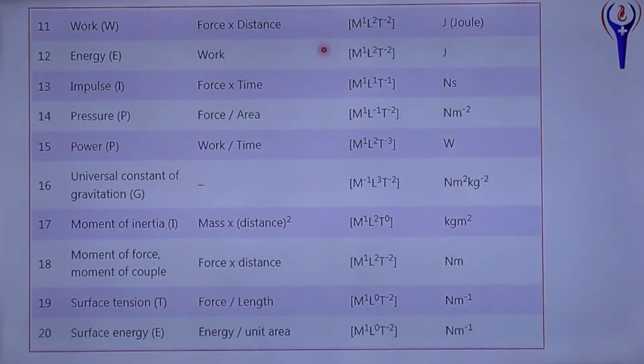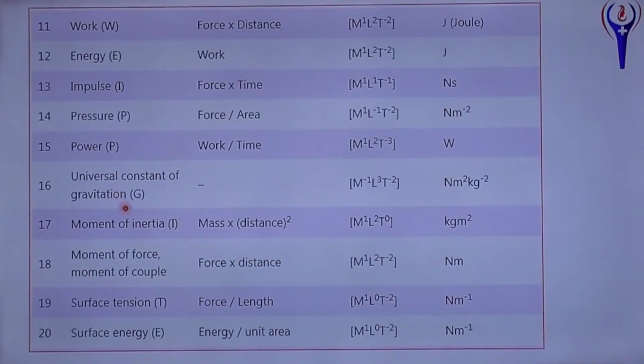Work, force into distance, M L square T power minus 2, Joule. Energy, M L square T power minus 2, Joule. Impulse, force into time, M L T power minus 1, N into s. Pressure, force by area, M L power minus 1 T power minus 2. Power, work by time, M L square T power minus 3, unit is watt.